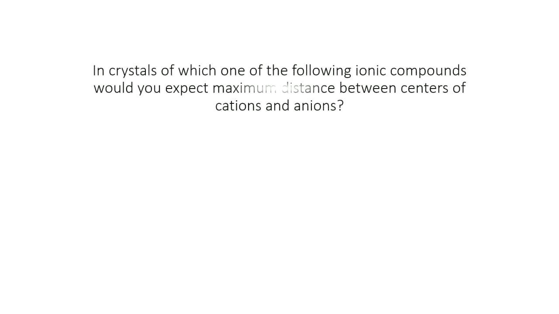Next, in the crystal of which of the following ionic compounds would you expect the maximum distance between the centers of cation and anion? First, find out what the maximum distance means. In the atom, the nucleus is in the inner part and orbitals are in the outer part.